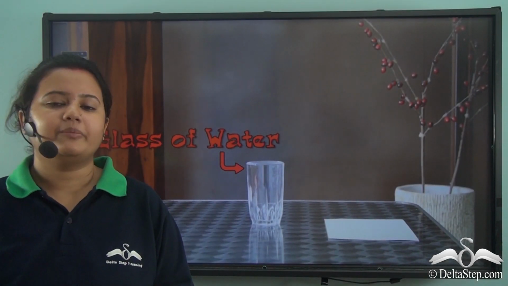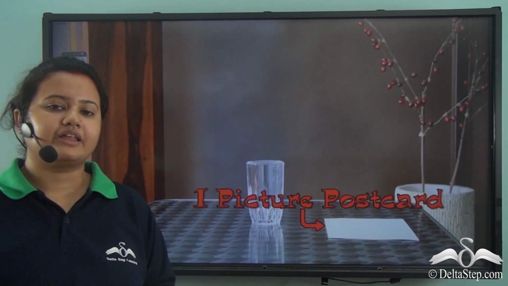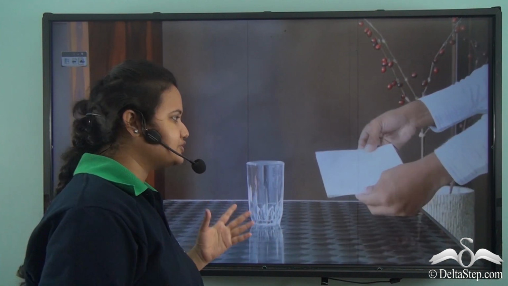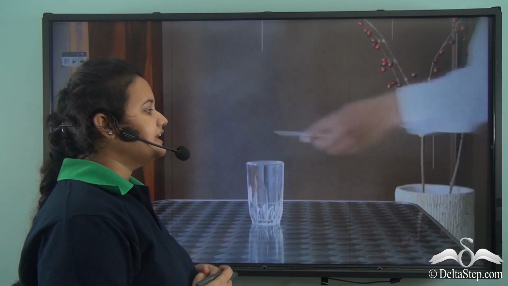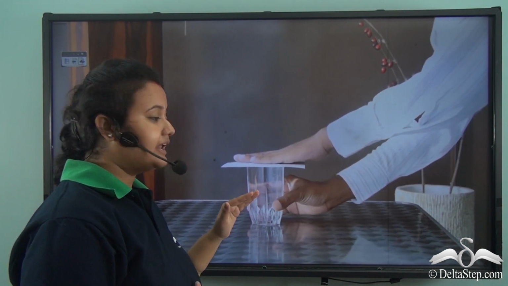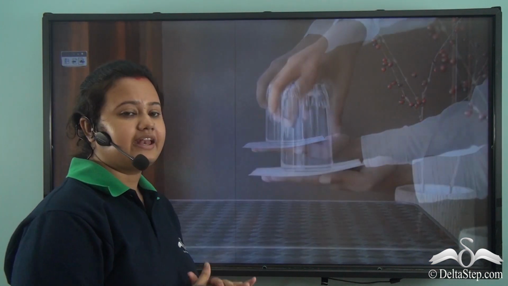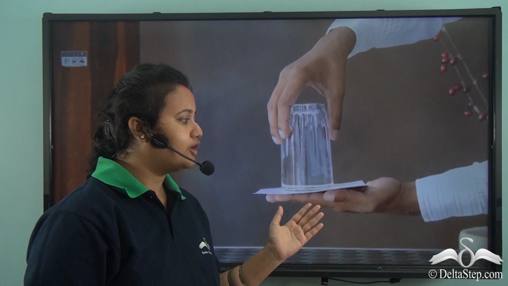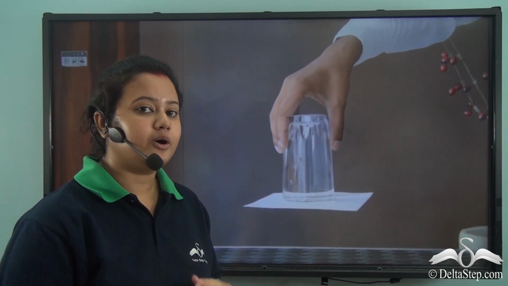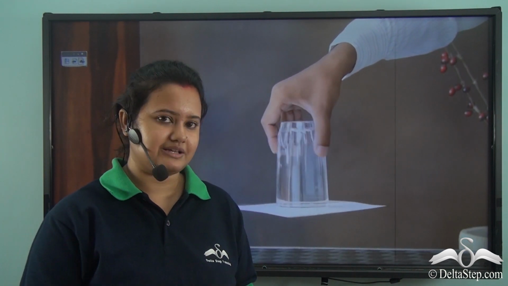Let us now perform an experiment. Take a glass of water and a postcard. Now, cover the glass with the postcard. Then, gently place your hand over the postcard. Now, carefully flip over the glass. Now, remove your hand from the bottom of the glass. What will you observe? You will observe in amazement that the water does not spill out of the glass.